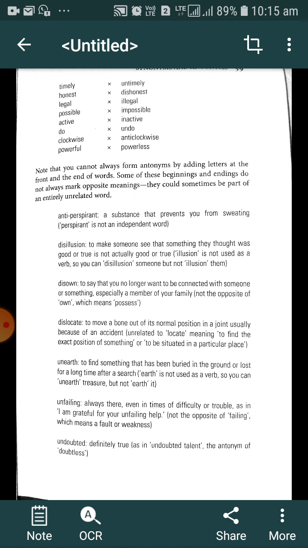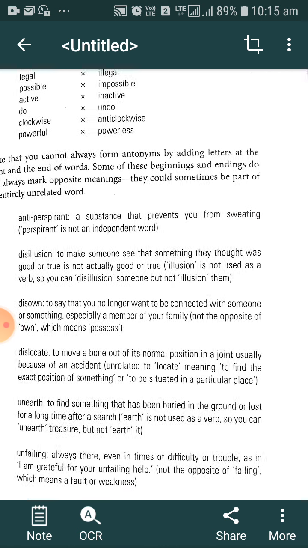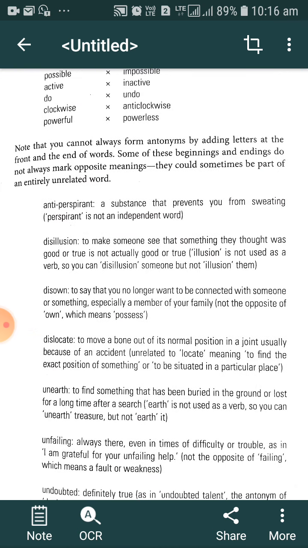But note that you cannot always form antonyms by adding letters at the front or at the end of the word. Some of these beginnings and endings do not always mark opposite meaning. They could sometimes be part of an entirely unrelated word. For example, antiperspirant. Antiperspirant is a substance that prevents you from sweating. Perspirant is not an independent word.